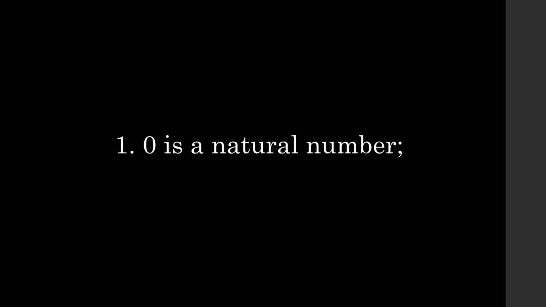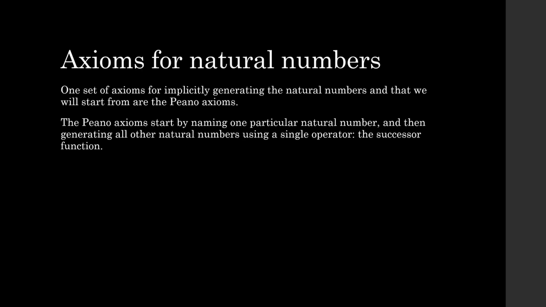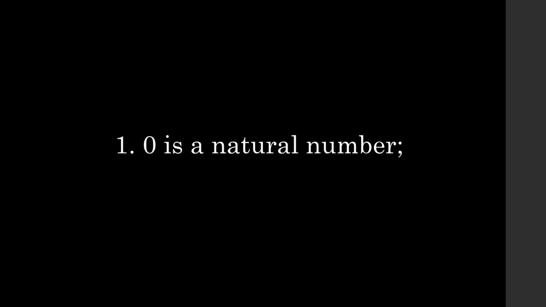So the first Peano axiom, and maybe the most important one, is to say that 0 is a natural number. As I said before, the Peano axioms start by naming one particular natural number, and if we didn't do this, then you'll see from the next axioms that the natural numbers would just be an empty set, and we'd have nothing, no numbers, and we'd be done. Elementary number theory would be over. So we need this axiom here: 0 is a natural number. That's the most fundamental thing.